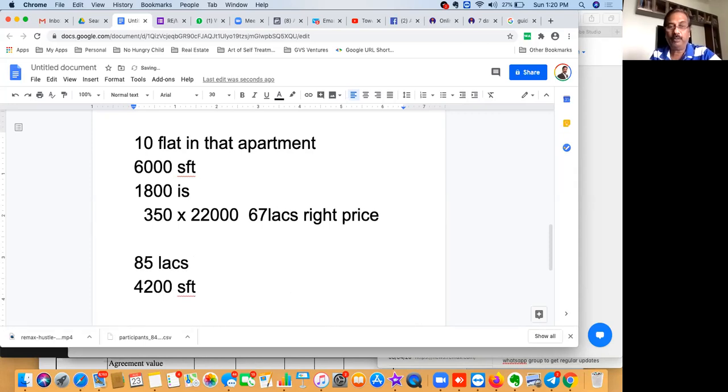When you do this kind of calculation, the flat is actually valued at only 67 lakhs, but the seller is asking 85 lakhs. So you have a negotiation space of 85 minus 67. If you have this education and knowledge, then you will be able to convince the seller and also the buyer. This way you can bridge the gap, and this knowledge is very much essential. I hope you got some information about this.